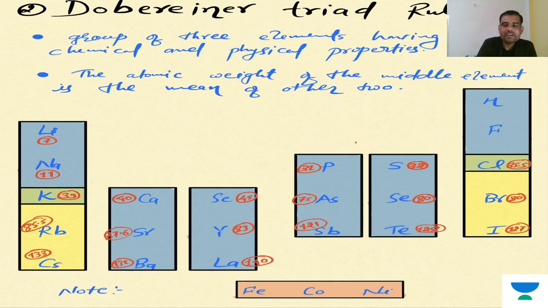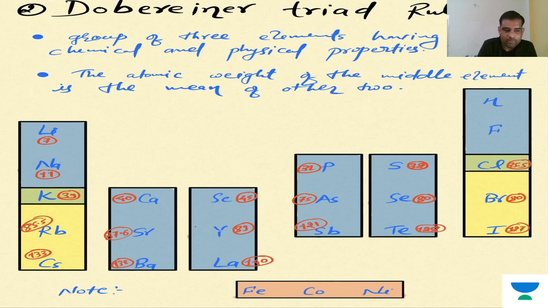After that, there was another scientist, Dobereiner. He placed Dobereiner's triads. Simply, what he did is that initially, in the very early time, only a few elements were discovered. He tried to put elements with similar properties in a group, and he made groups of three elements.